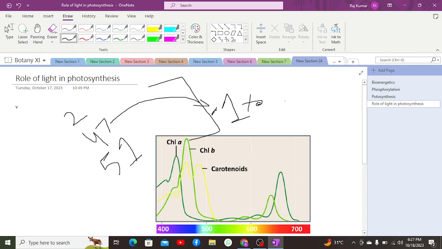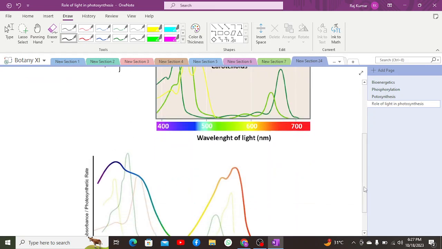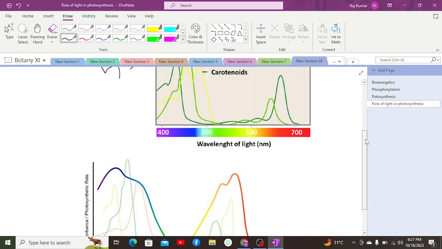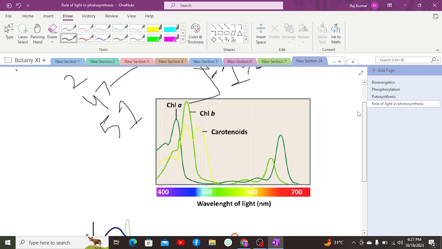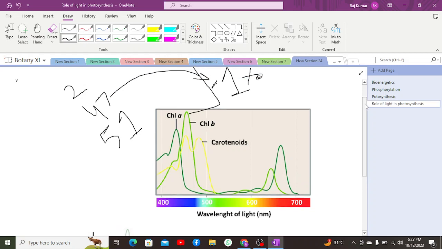Why? Because light energy is obtained from that. The visible spectrum has 7 colors, VIBGYOR: violet, indigo, blue, green, yellow, orange, red. It ranges from 380 to 750 nanometers, and you can see it on the scale as well.